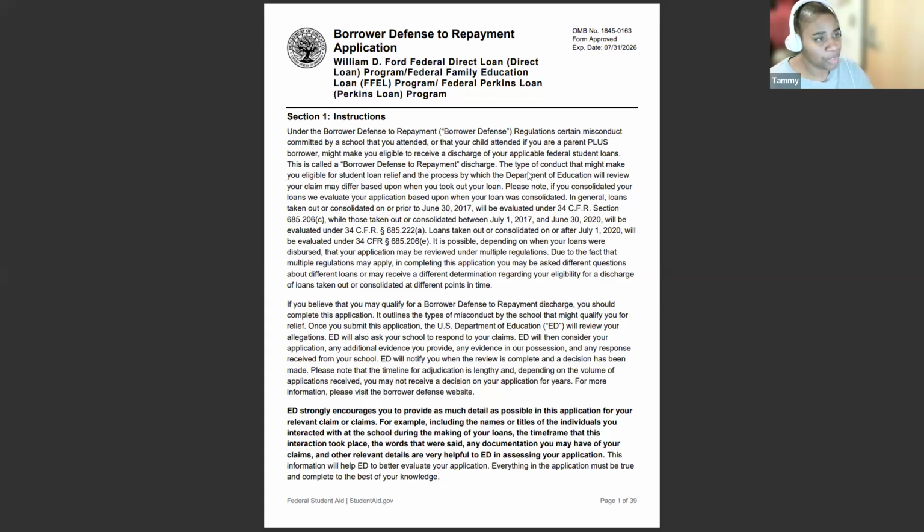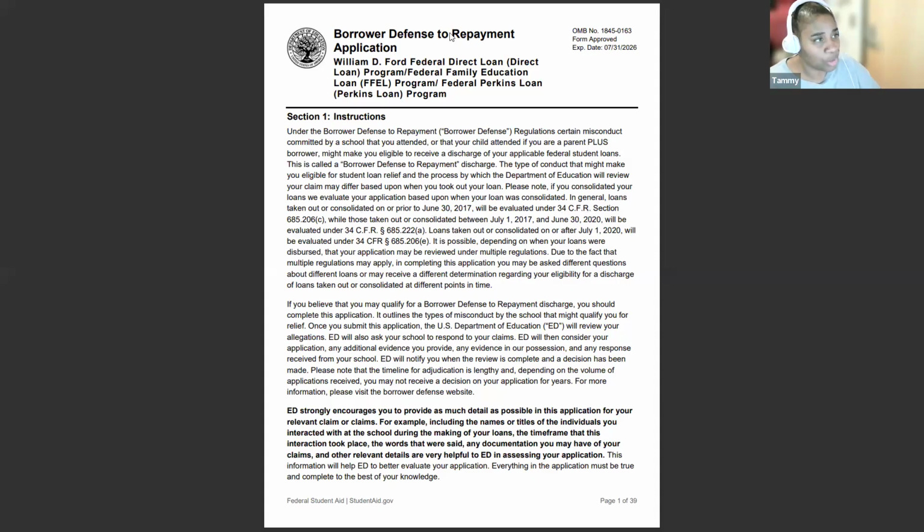But here, they tell you this type of conduct might make you eligible for student loan relief, and the process by which the department will review your claim may differ based upon when you took out your loan. So we know that they are looking at the claim based on when you took out your federal student loans. And they tell you, please note, if you consolidated your loans, we evaluate your application based upon when your loan was consolidated. In general, loans taken out or consolidated on or prior to June, and they give you the different regulations. They were taken out or consolidated prior to June, they give you the section of law.